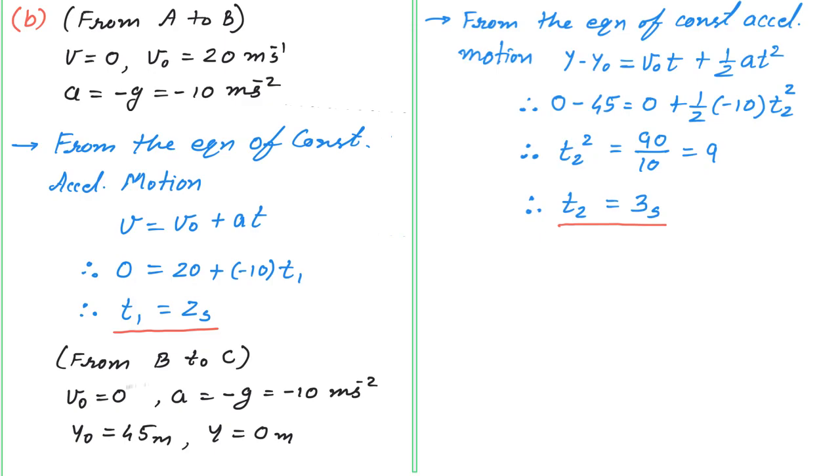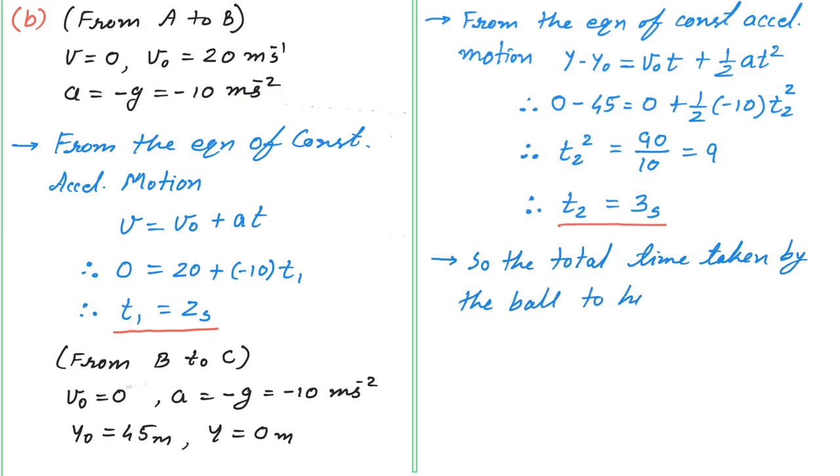Now we will write down the total time taken by the ball to hit the ground.